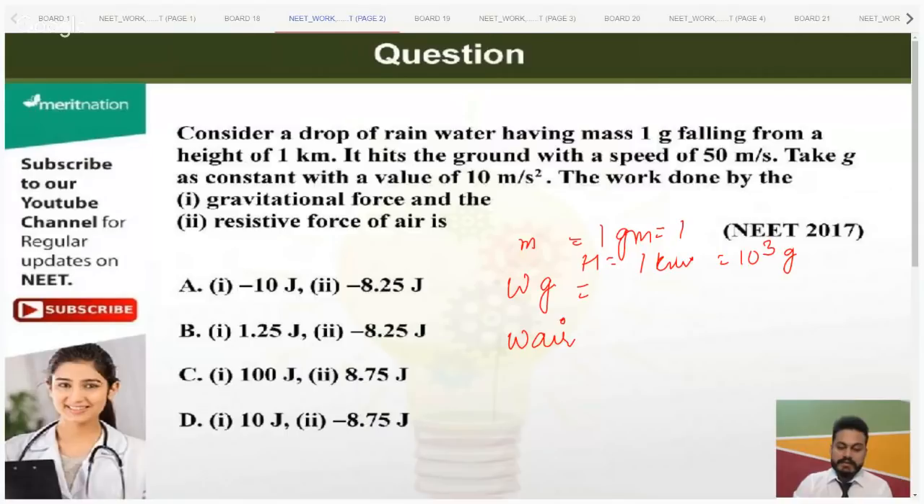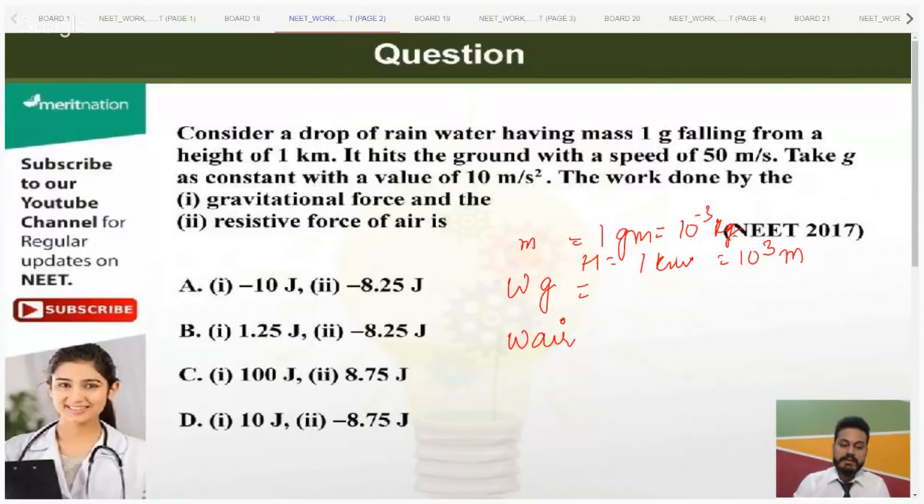So 10 raised to the power minus 3 kilograms. Another tip for you is to always convert all the parameters into SI units. Okay, so I am doing it, you guys can see. First I converted mass from gram to kilogram and then kilometers to meters, because we need to convert it into SI units. Now let's read the rest portion.